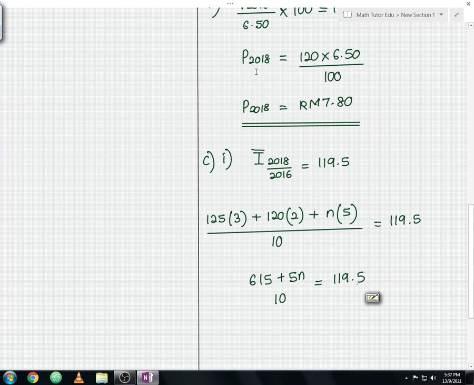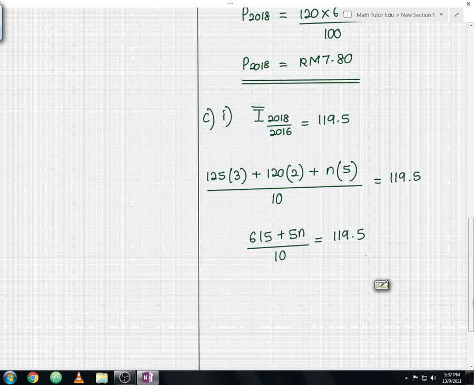Okay, let me underline the fraction. So for the next step, this 10 we're going to times with 119.5. So from here you get 615 plus 5n equals 1195. Okay, so from here this 615 from the left hand side we're going to move to the right hand side. So you calculate this.